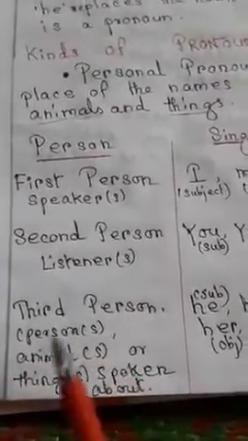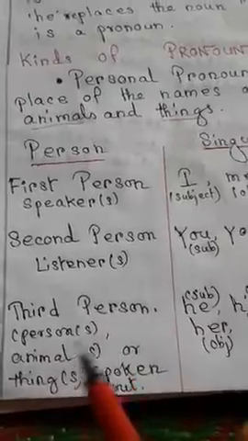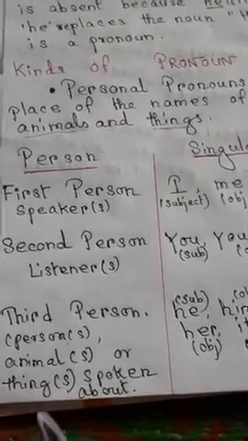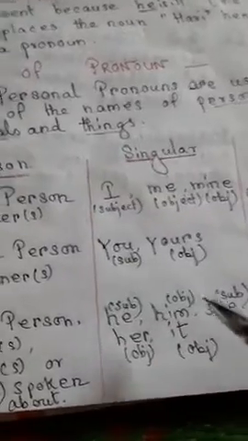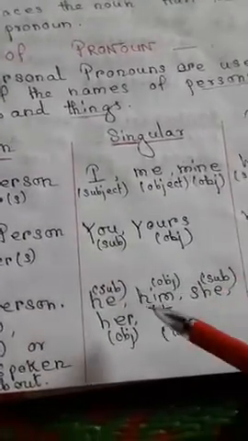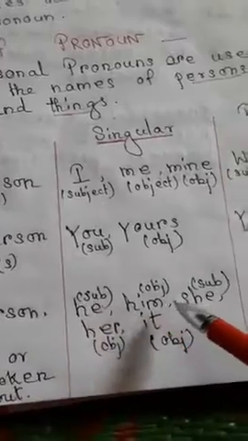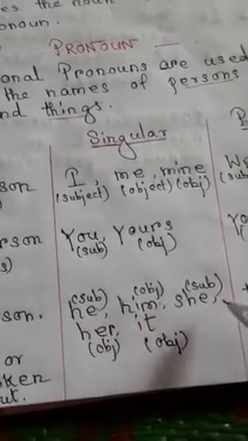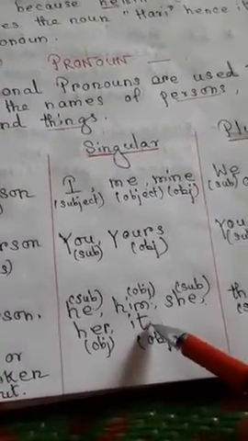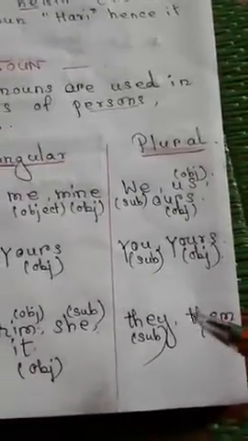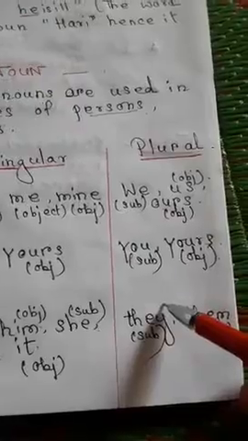Third person means persons, animals, things spoken about. In case of third person singular, he, him, she, her, it. And in case of plural, they, them.